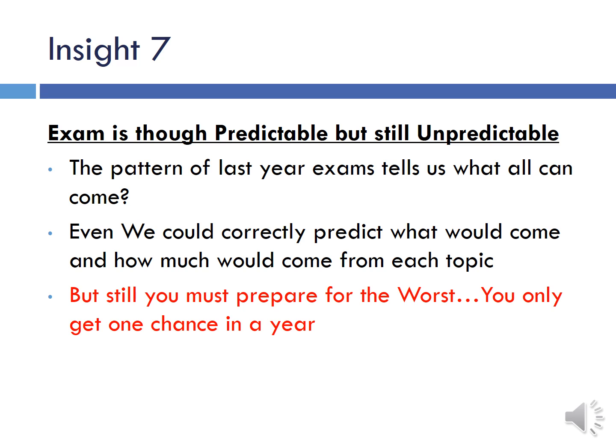Insight 7 is that though the exam is predictable, it is still unpredictable. This year's exam shows us that it was more on a predictable basis, like the marks distribution from each topic and the type of questions asked, and that's good to see. They are moving towards a more predictable and concept-based paper, but the exam is still unpredictable because you never know. Next year they might switch to something else.